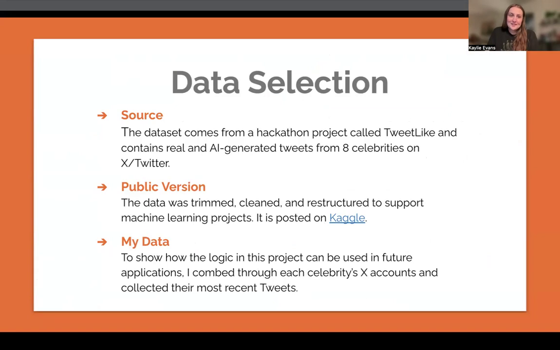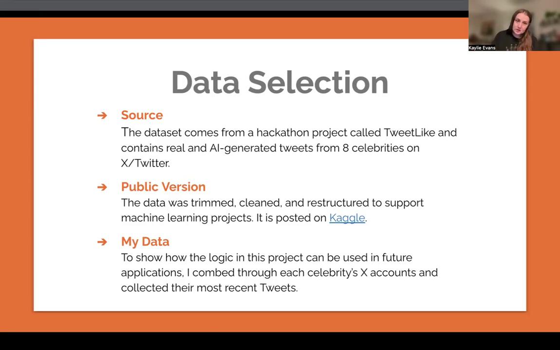The data. First, the data comes from a hackathon project called TweetLike. This was several months ago. People combed through data from 2016, 2014, and collected it together for this project.